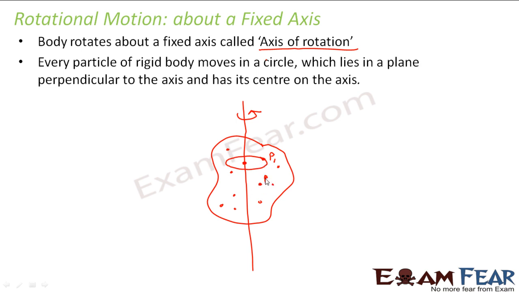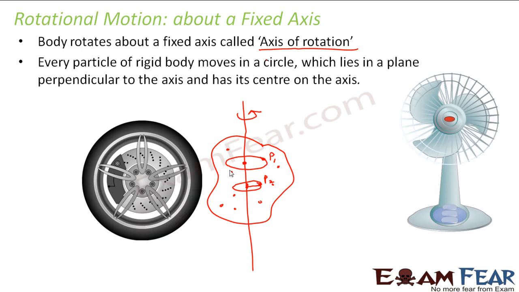Similarly, for this particle, let us say it is P2, it will also move in a circular path perpendicular to this axis and the center will lie here. So along this radius it will keep moving. That means every particle present inside the rigid body will move in a circular path in such a way that its center lies on the axis of rotation and the plane of the motion is perpendicular to the axis of rotation. This is how the motion of each particle takes place in case of a rigid body when it is rotating about a fixed axis.